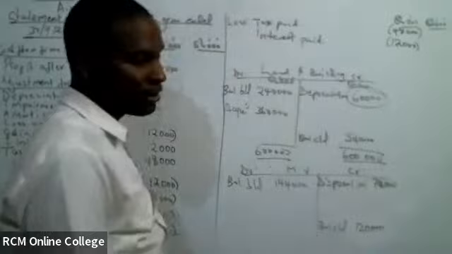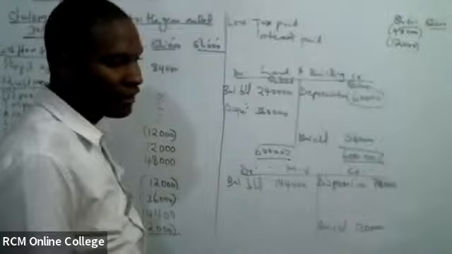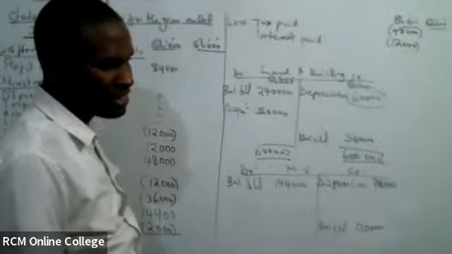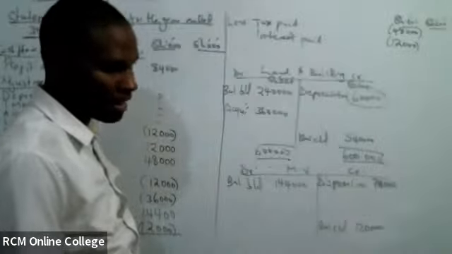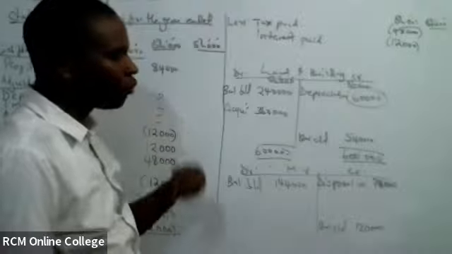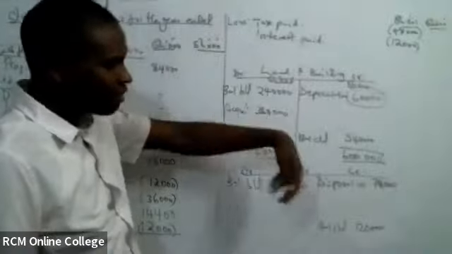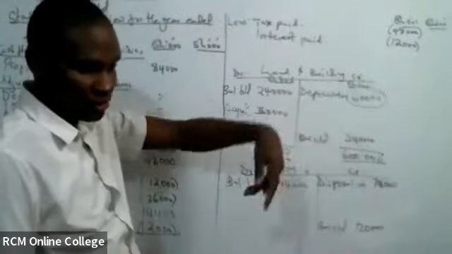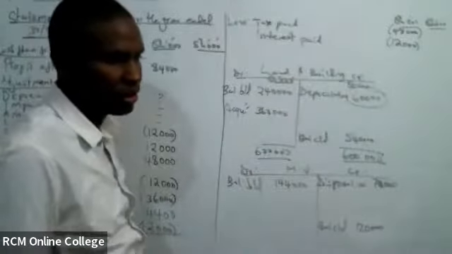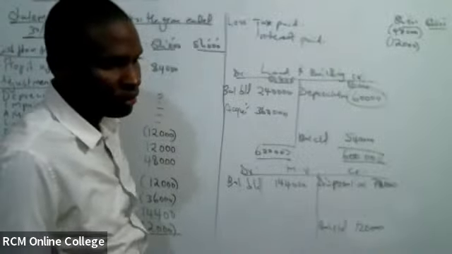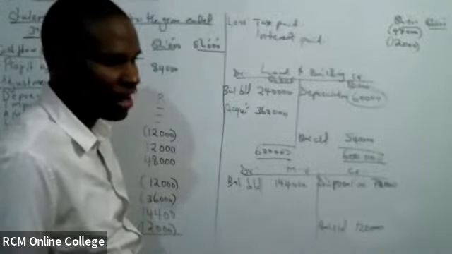Then we were given the rate at which depreciation is happening at a reducing balance, right? So depreciation, will it be reducing this item's value or increasing? Anything that is reducing tunaiweka on the credit. Of course, it's reducing the value.